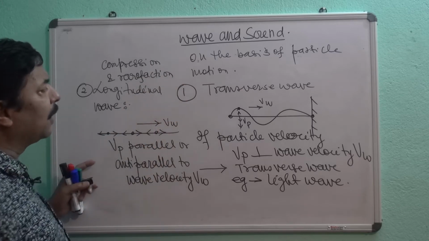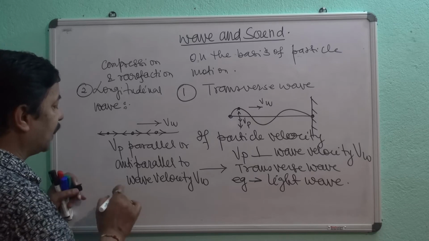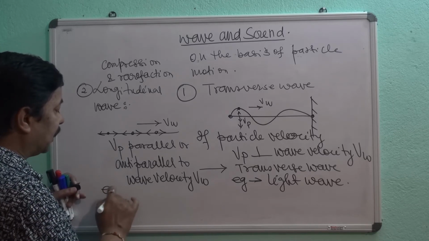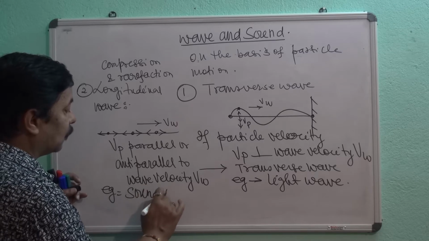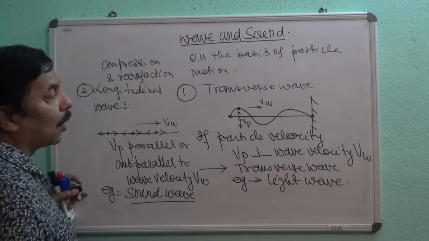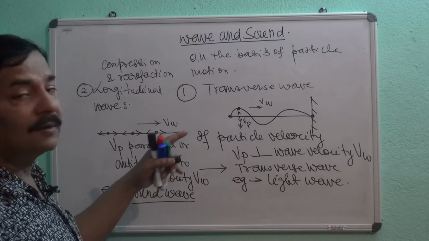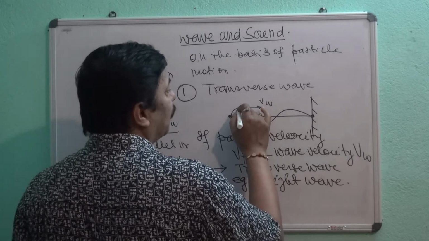Its common example is your sound wave. Sound wave is basically your longitudinal wave, whereas the transverse wave travels in the form of